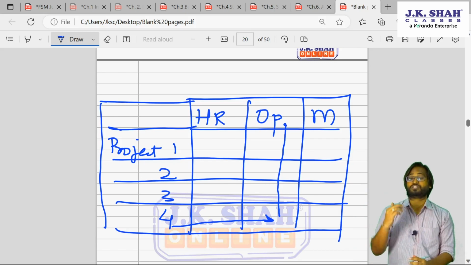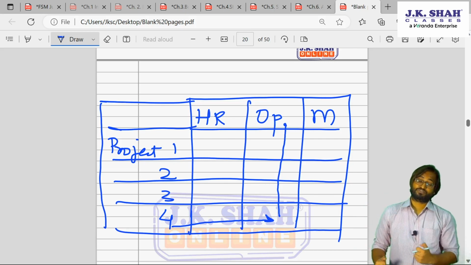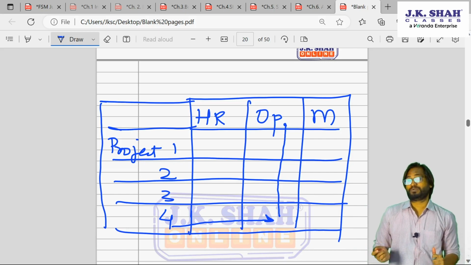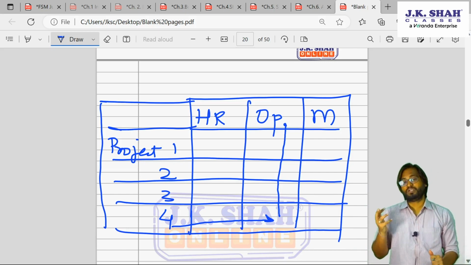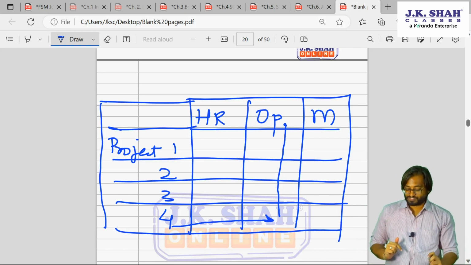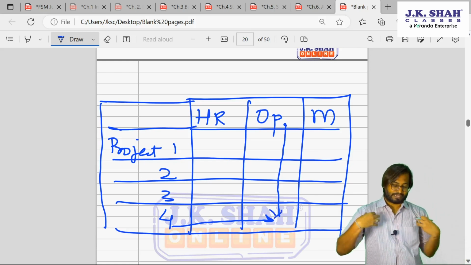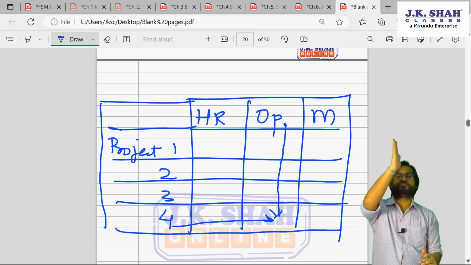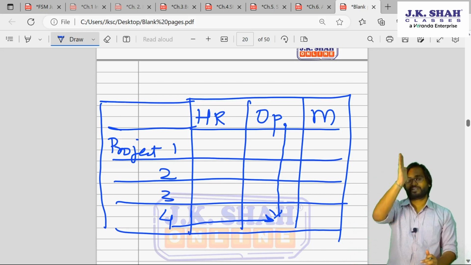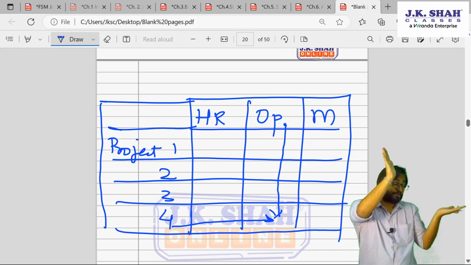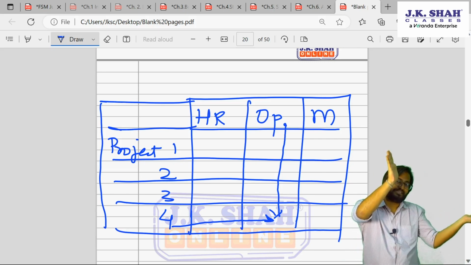So there will be dual authority. So if you remember Henry Fayol's 14 principles of management, therein he said there should be unity of command. But here there is violation of unity of command because I am getting instructions. If I am an employee, I am getting instructions both from vertical authority, that is operational manager, and I am getting instructions from my project manager, that is horizontal authority.